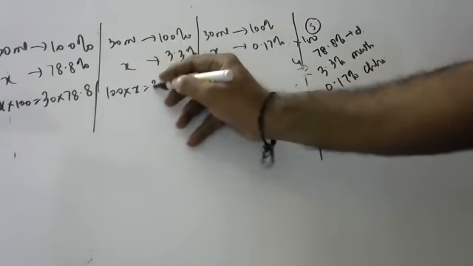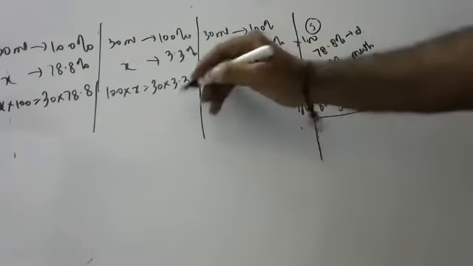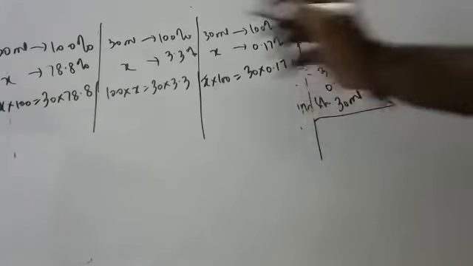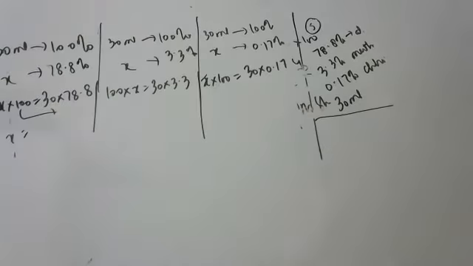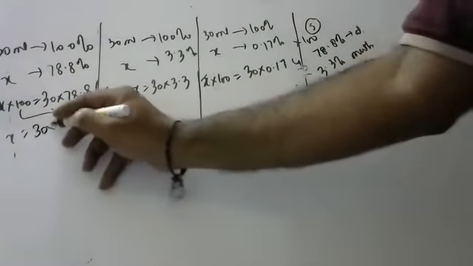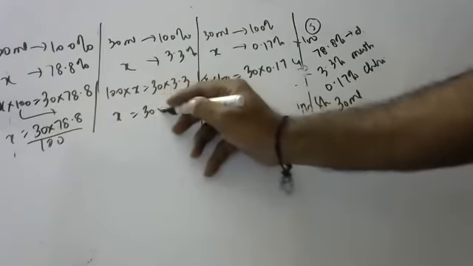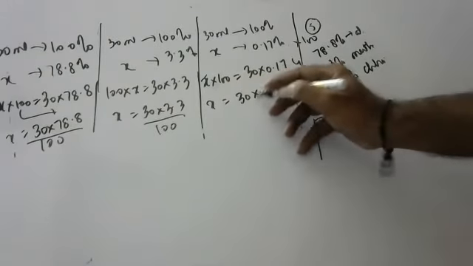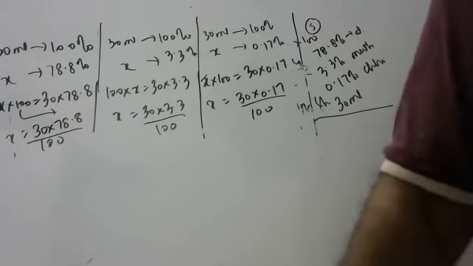So X is equal to 30 into 78.8 by 100. Similarly for 3.3 and 0.17. So individual percentages, individual ml you should find.